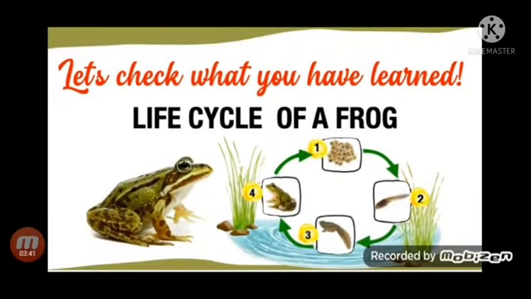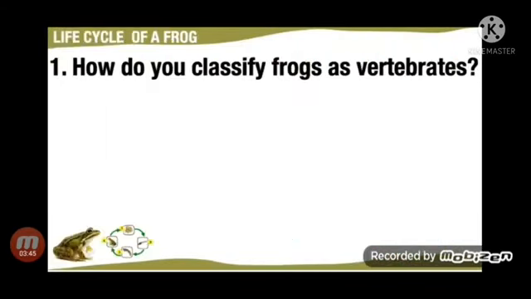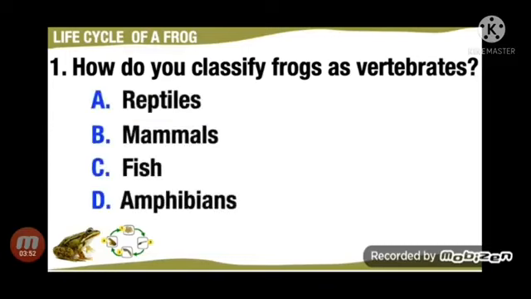Now let us check what you have learned from the life cycle of a frog. How do you classify frogs as vertebrates? A. Reptiles, B. Mammals, C. Fish, D. Amphibians. The correct answer is D. Amphibians.